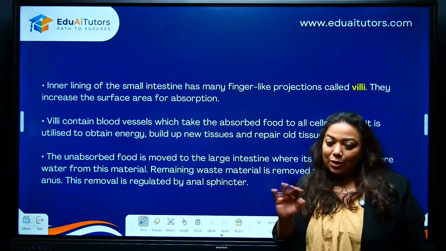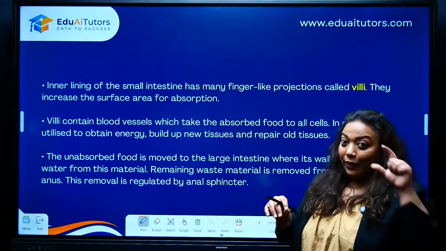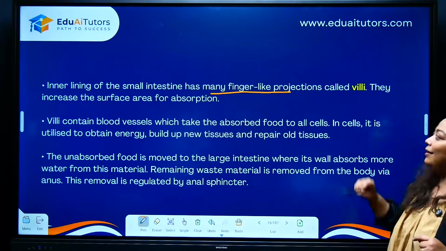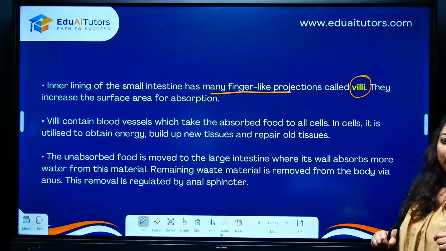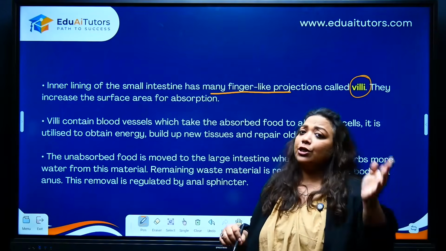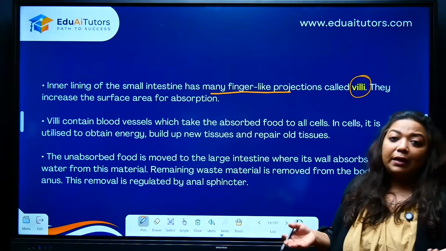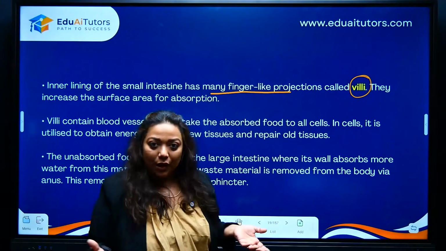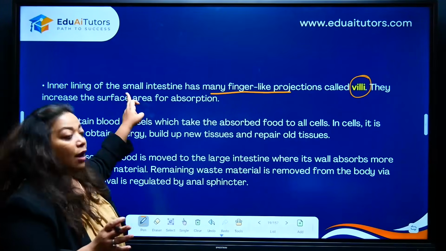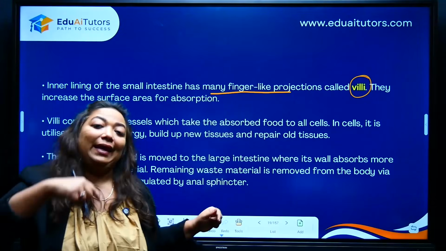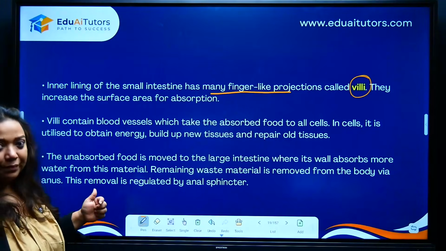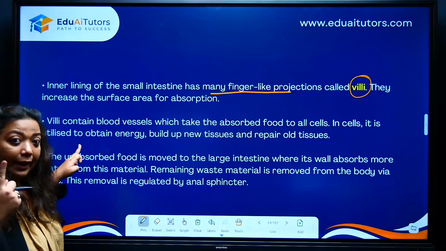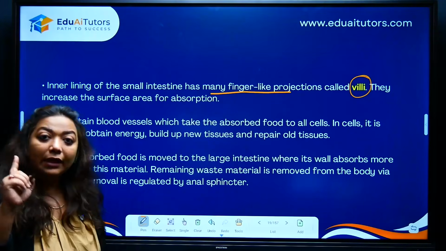While we are looking at all these structures, let's finish off the important section of the small intestine, which were the finger-like projections. Beautiful little villi. Villi are those tiny little finger-like projections. Yes, you may get question on this. You may be asked the function of a villi, where it is, how does it look, or where is it found. Okay, so when you see this, children, finger-like projections found on the inner lining of the small intestine. Alright, easy? Okay, villi.